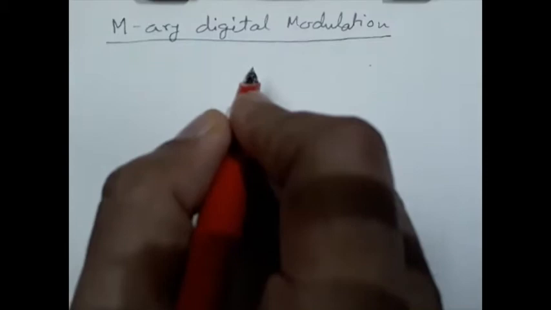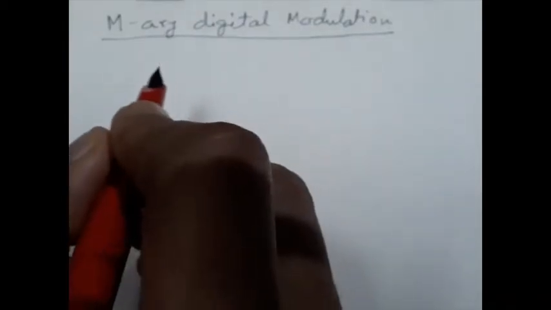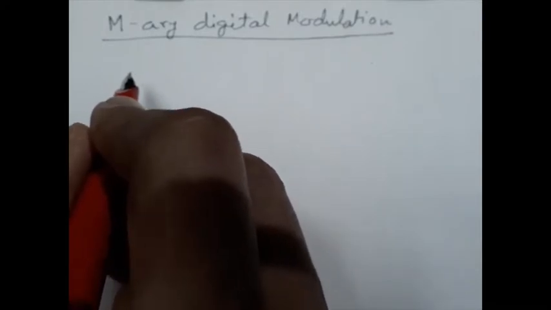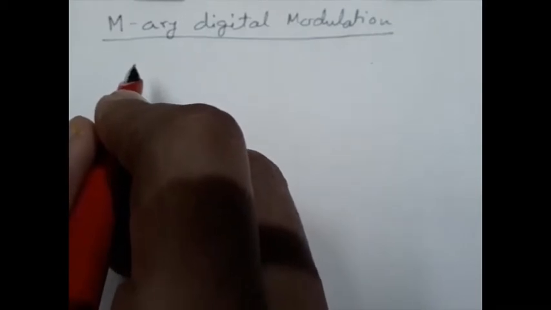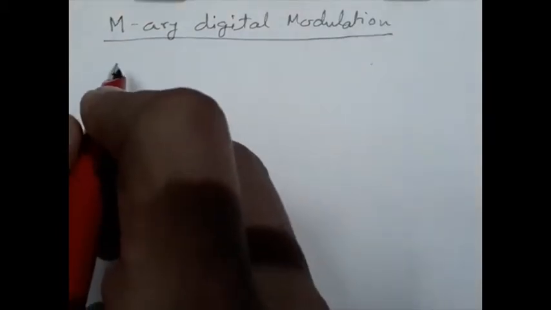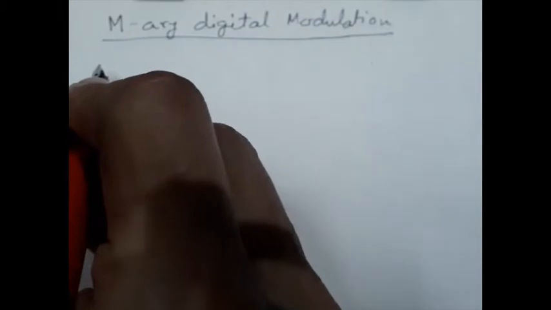So the number of bits becomes equal to the number of changes in parameters at the output of the modulator, and that is called the symbol. That means the number of times the changes take place at the output signal of the modulator is the symbol. So in a binary modulation system, bit rate and symbol rate are the same, because the number of bits becomes the number of changes in parameters. In other words, we can say bit rate equals symbol rate.